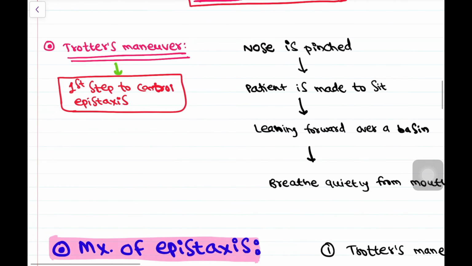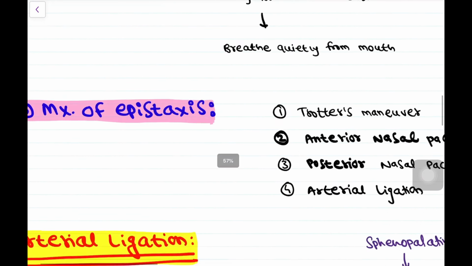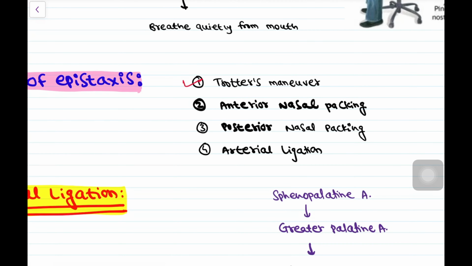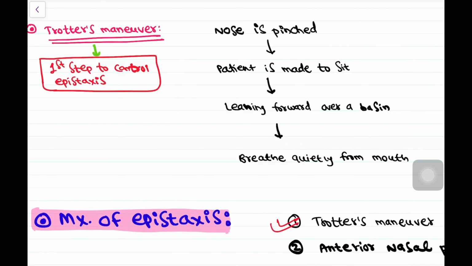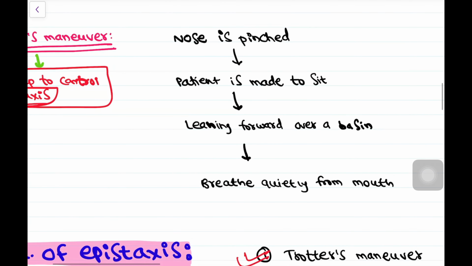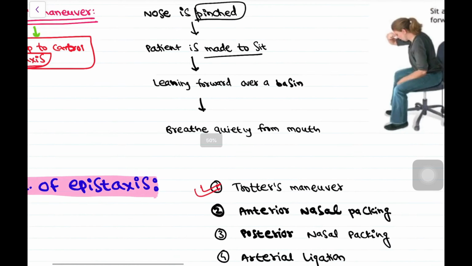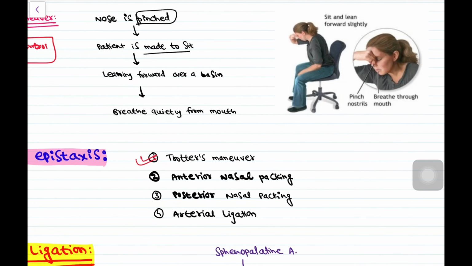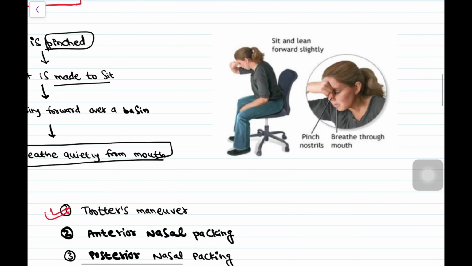Now next is management of epistaxis. First is the Trotter's maneuver. So what is this Trotter's maneuver? It is the first step to control epistaxis, okay? In this Trotter's maneuver, the patient is asked to pinch the nose, then the patient is made to sit leaning forward, and is asked to breathe quietly through the mouth with the pinched nose, okay?